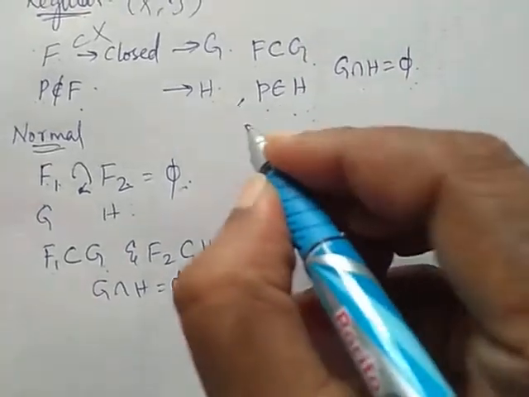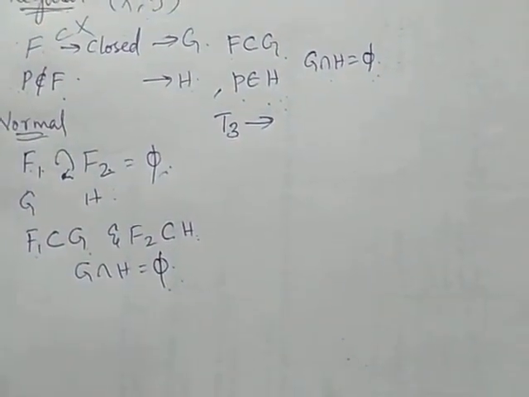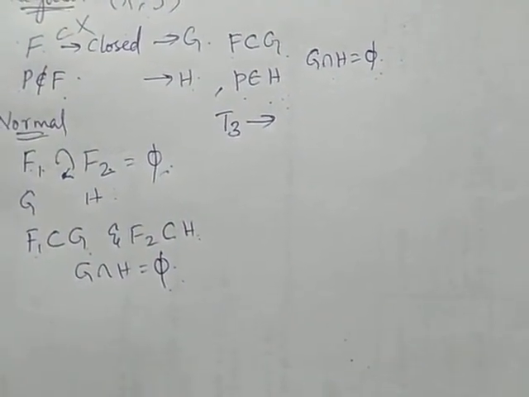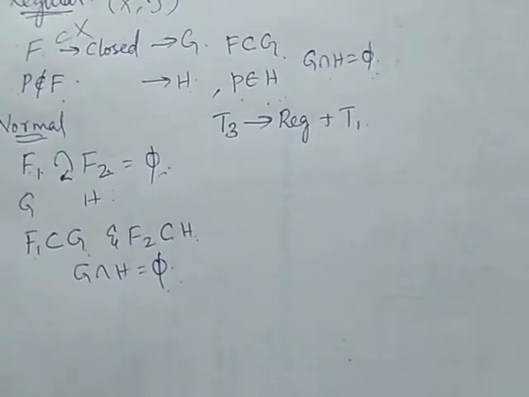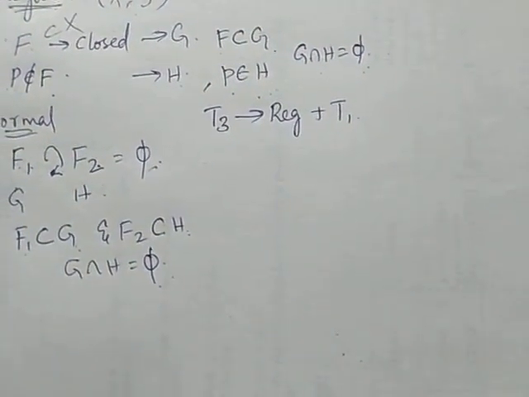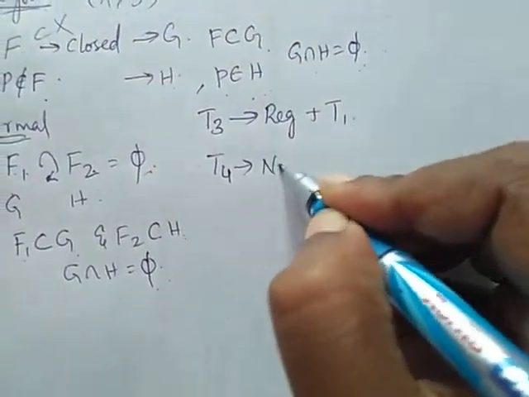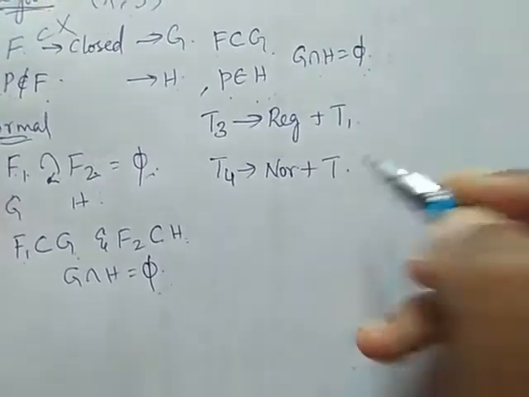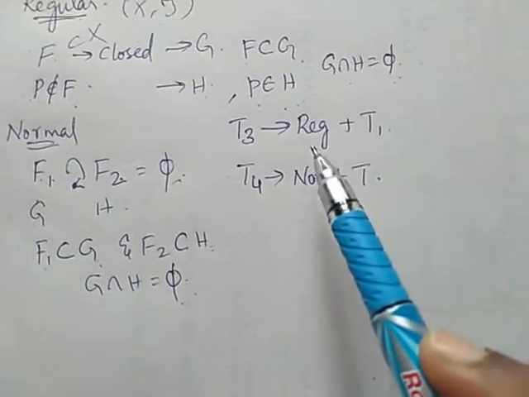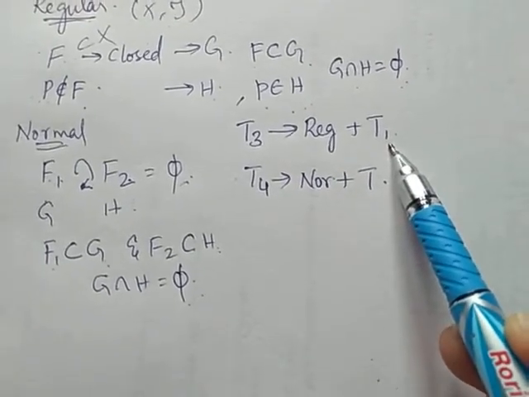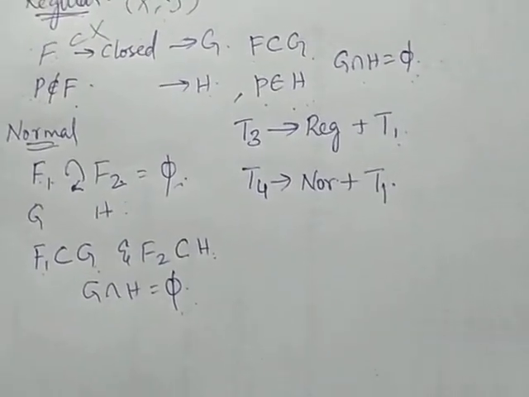Coming to the T3 definition. What is T3 space? (X, tau) is said to be T3 if it is regular and T1 space. Every space which is both regular and T1 is a T3 space. So what will be T4 space? Every space which is normal and T1 is a T4 space. So here I have defined T3 and T4 also. Regular space and T1 space are said to be T3 space. Normal space and T1 space are said to be T4 space.